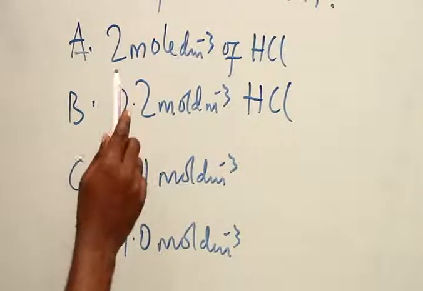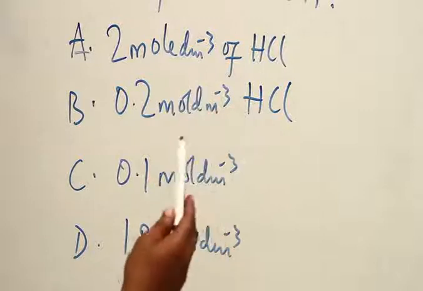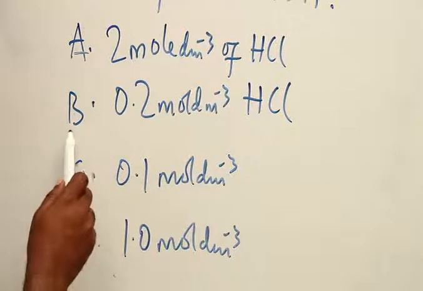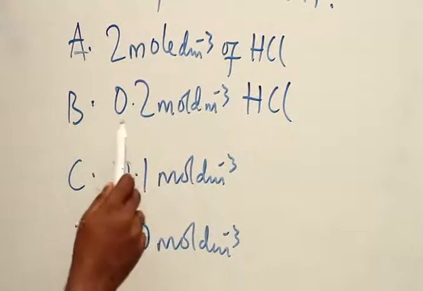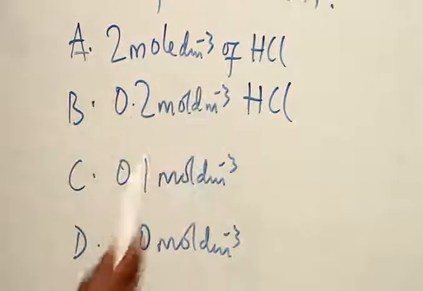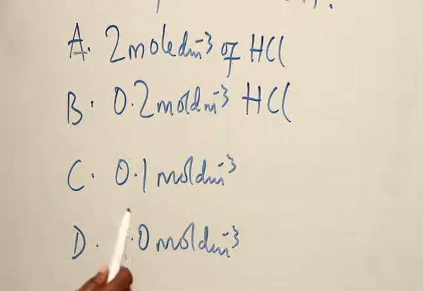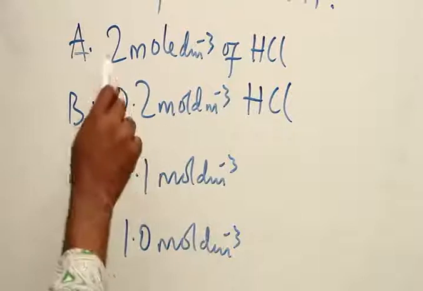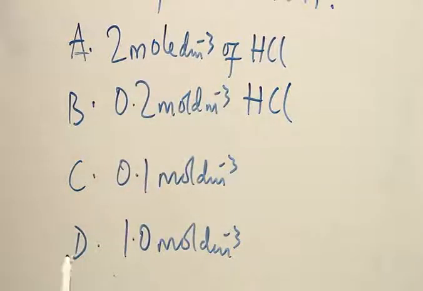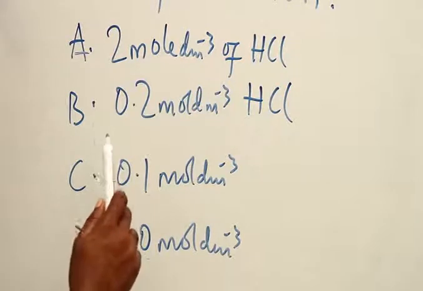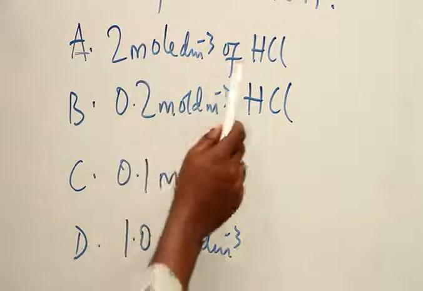because 2 moles per dm cube of HCl has the highest concentration of hydrochloric acid. Option B cannot be the answer because 0.2 moles per dm cube of HCl is lower than 2 moles per dm cube of HCl. Option C cannot be the right answer because 0.1 mole per dm cube of HCl is lower than 2 moles per dm cube of HCl. Option D cannot be the answer because 1.0 moles per dm cube of HCl is smaller than 2 moles per dm cube of HCl.